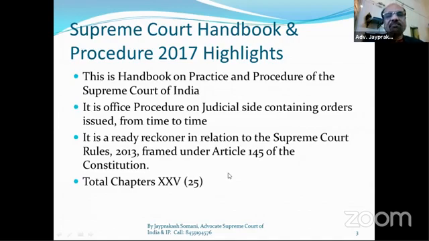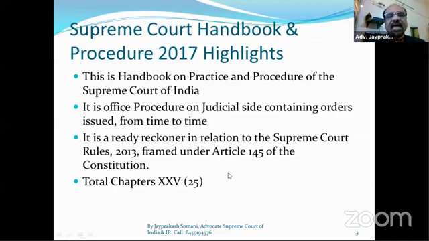A person who is practicing in the Supreme Court will get this as a refresher. He will refresh his knowledge. And a person who is not practicing in the Supreme Court, who is studying in college, or who practices in the High Court or at the sessions courts, can get knowledge of Supreme Court practice.